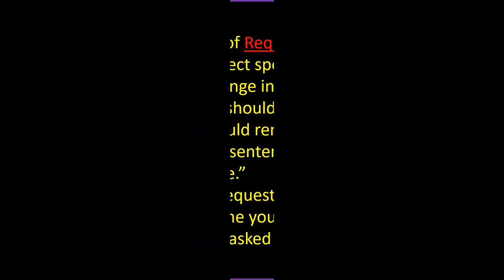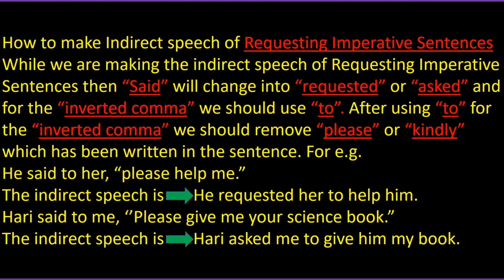For e.g., he said to her, "Please help me." The indirect speech is, he requested her to help him. Hari said to me, "Please give me your science book." The indirect speech is, Hari asked me to give him my book.